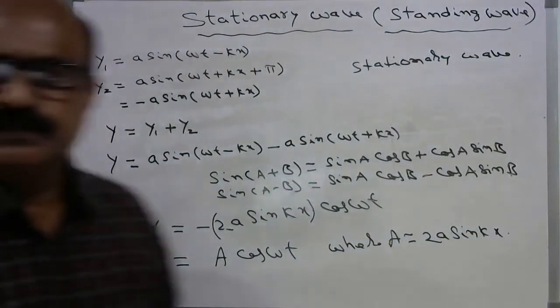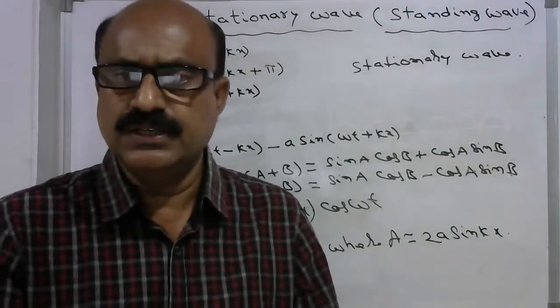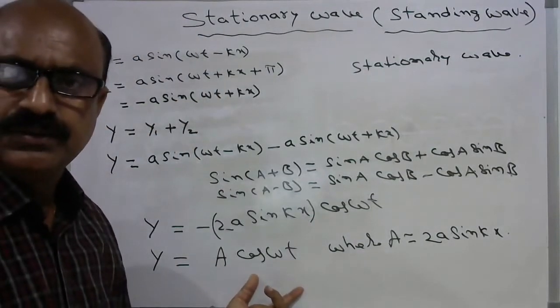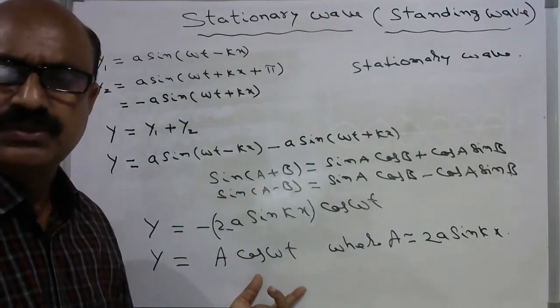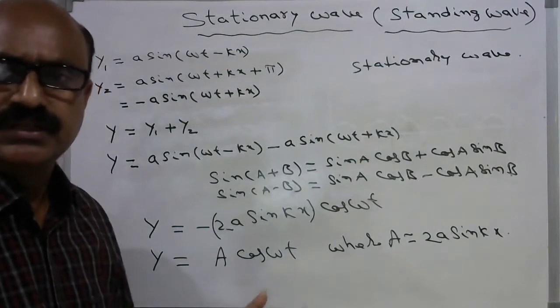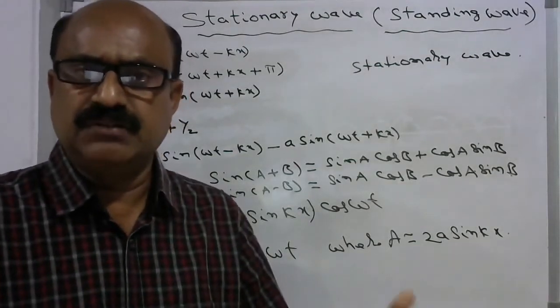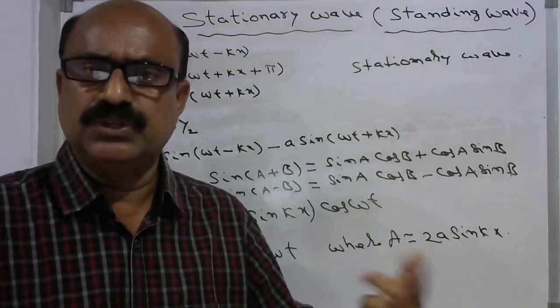So again, the stationary wave is executing simple harmonic motion. The resultant wave is also a simple harmonic oscillator. The vibrations of the particles in that particular stationary wave also execute simple harmonic motion.